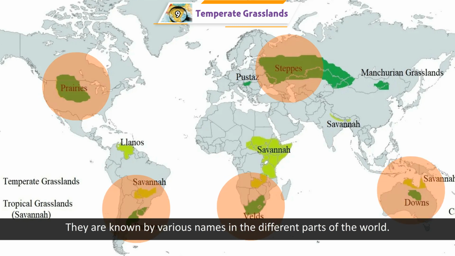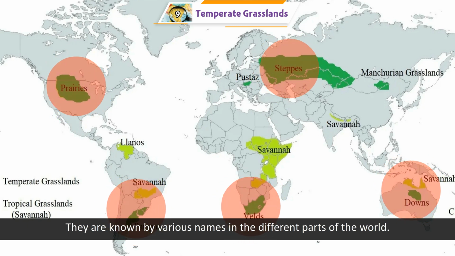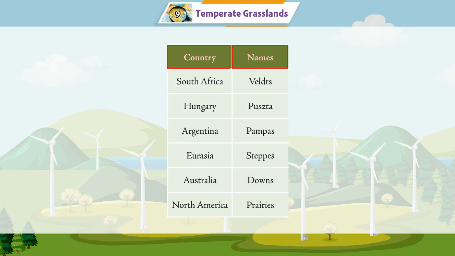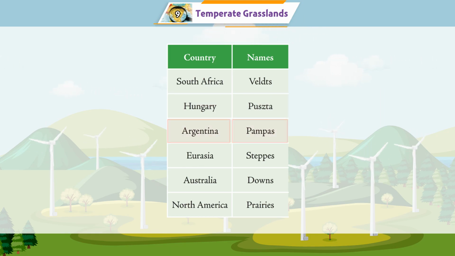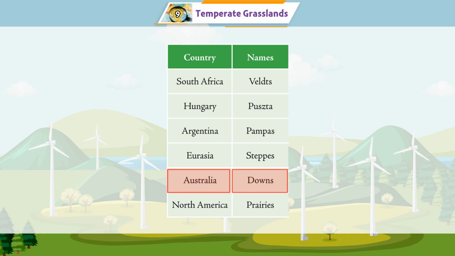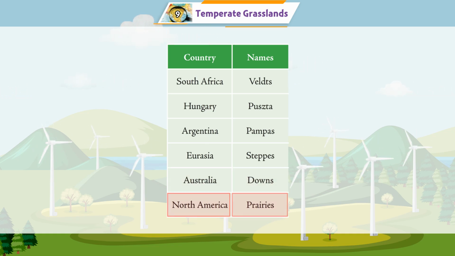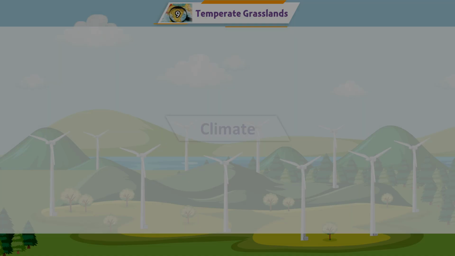They are known by various names in the different parts of the world. Country names: South Africa, Velds; Hungary, Pusta; Argentina, Pampas; Eurasia, steppes; Australia, downs; North America, prairies.